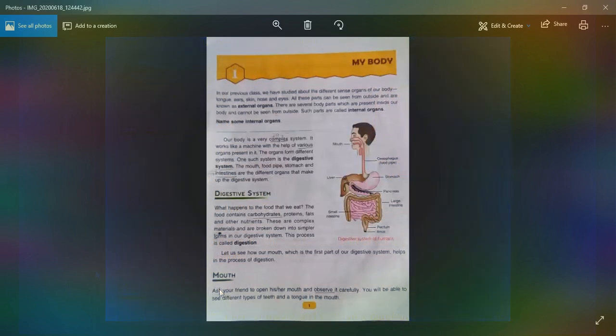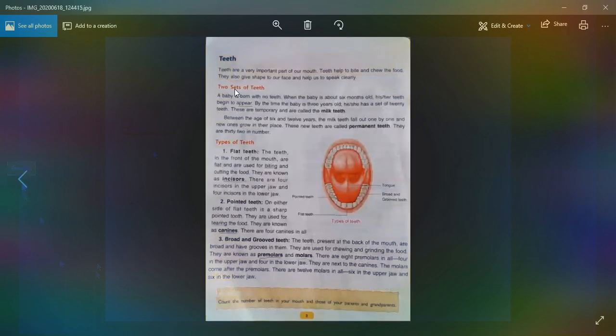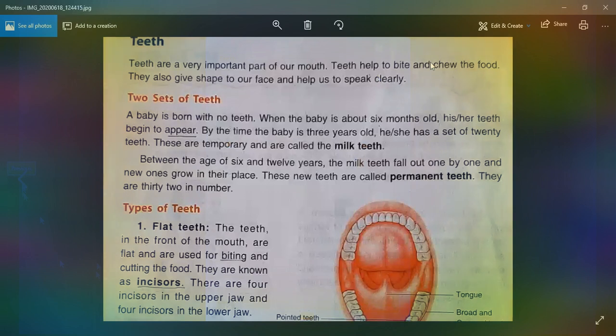Mouth. We know that it is the first part of the digestive system. In the mouth we are able to see different types of teeth and a tongue. Yes, we all know that the tongue and different types of teeth are present inside our mouth. Next, teeth. We all know that teeth are very important for our mouth. Teeth help to bite and chew the food. They also give shape to our face and help us to speak clearly.